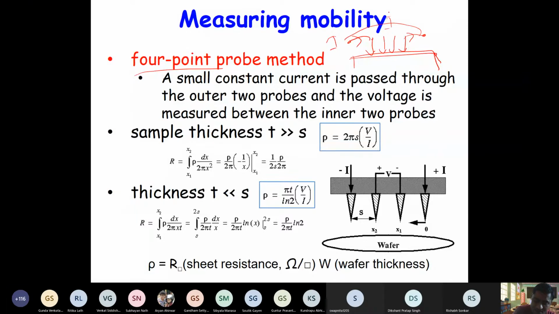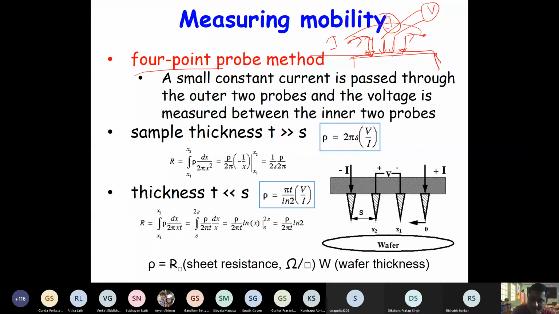So you have a current source here, and current is flowing from the leftmost, and the circuit is completed from the rightmost. So this current I is flowing. Due to this current I, the voltage will develop across all these probes. Especially the middle two, where we will measure the developed voltage across them, and that will tell us about the conductivity or the resistivity, right?